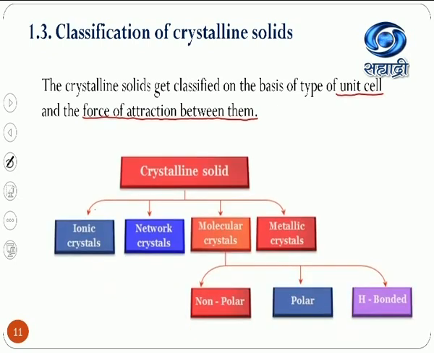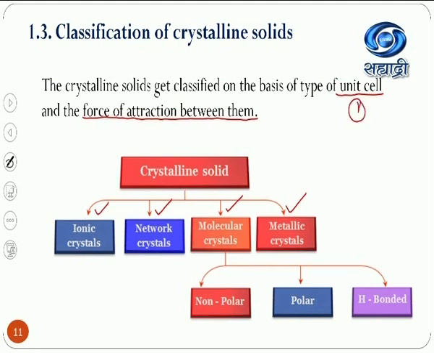First one is the ionic crystal, or you can say ionic solid. Then network solids, which are also called covalent crystals, molecular crystals and metallic crystals. These are the four main types of crystalline solids.